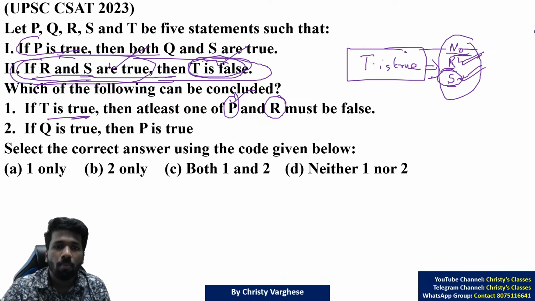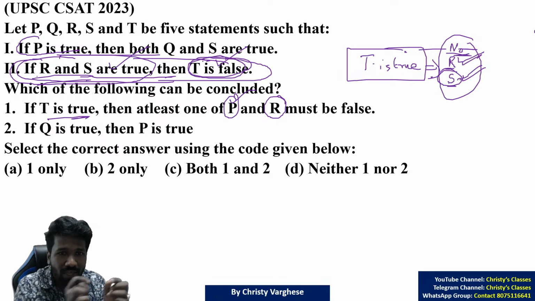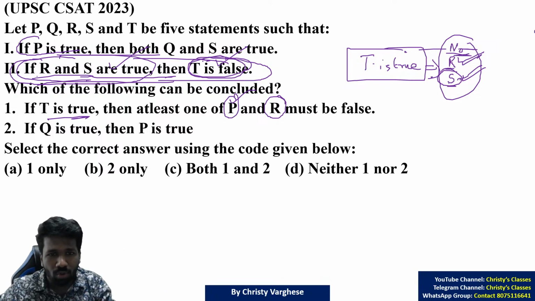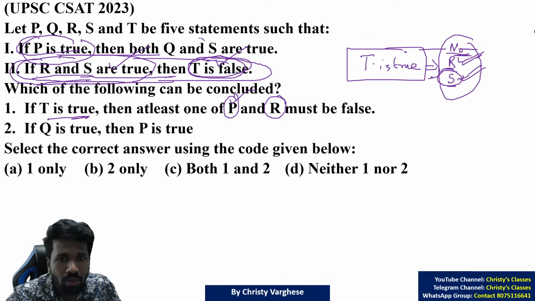If P is true, both Q and S are true. Both Q and S being true means S is also true. So instead of P being true, we can write S being true also. So if P is true, both Q and S are true.